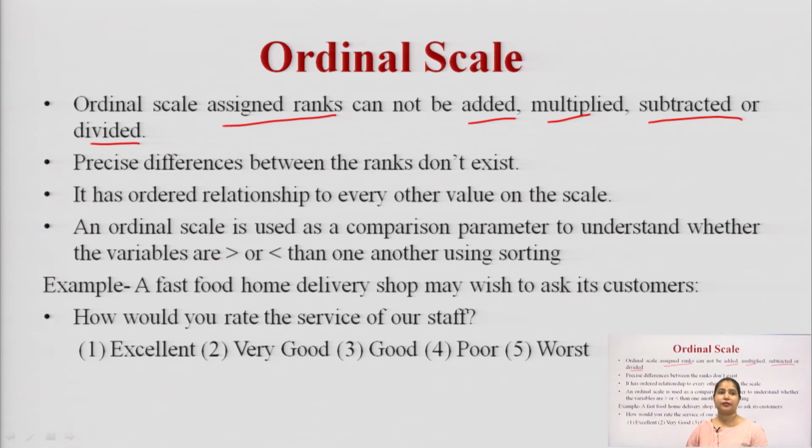The precise difference between the ranks does not exist. Suppose you have given 5 ranks to certain objects; there is no exact difference or exact parameter between one rank and the other. There is no proper measure of the difference. The precise difference does not exist.